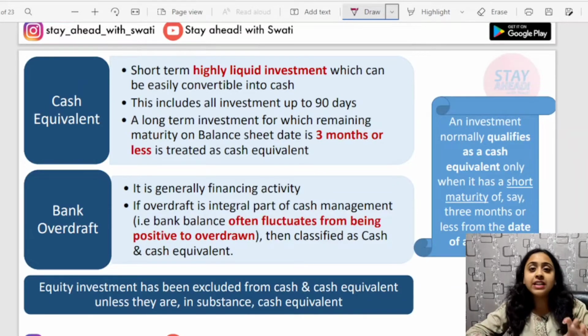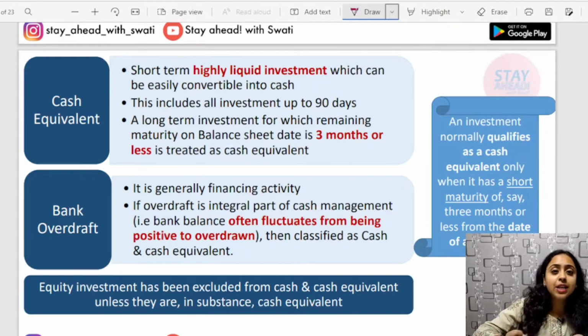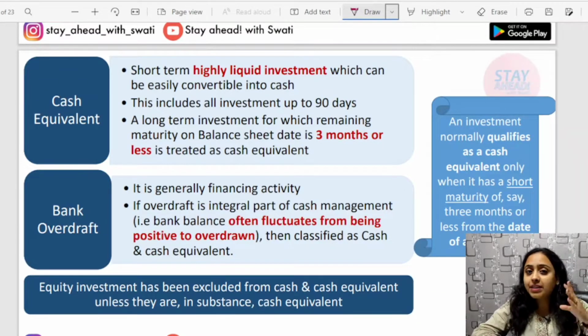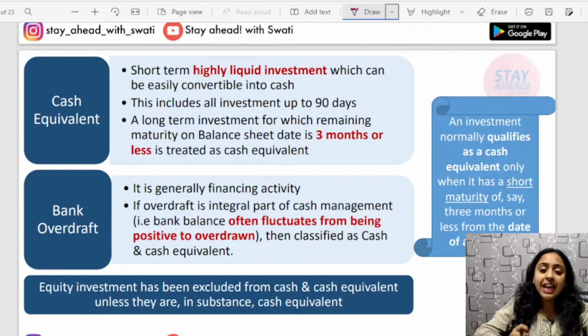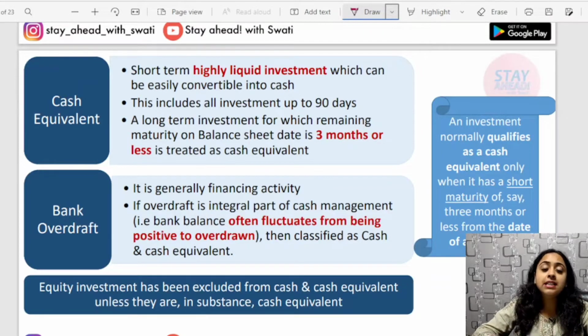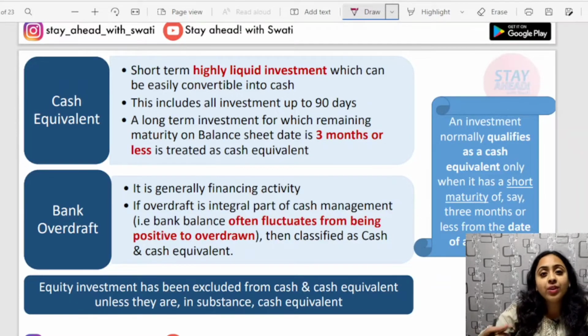Cash and cash equivalent is a broader term. How come? Because it also includes those marketable securities which can be encashed in 3 months, or you can say a 90-day period. Anything that is short term and can be encashed in the next 3 months is known as cash and cash equivalents. These are considered equivalent to cash because they can be encashed quickly whenever you need, within 90 days. So the duration criterion is 90 days, or 3 months.